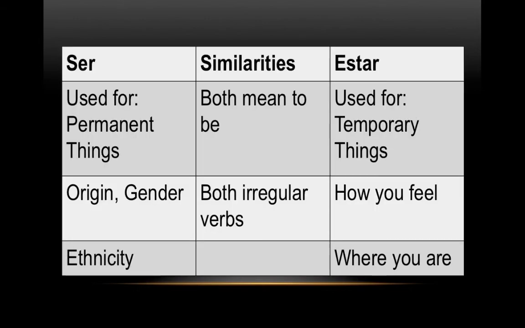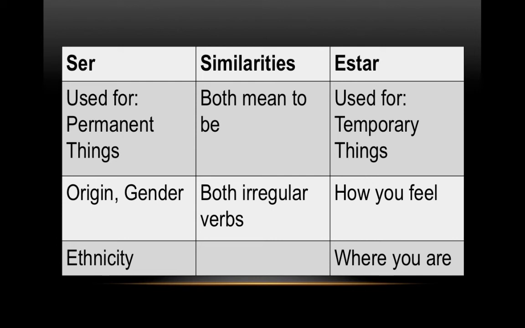So, in the middle, I have my similarities. They both mean to be. Also, they are both irregular verbs. They don't follow the rules. So think about how it's not estó, it's estoy. It's not só, it's soy. They don't follow the rules.